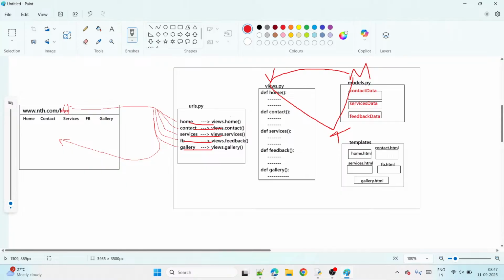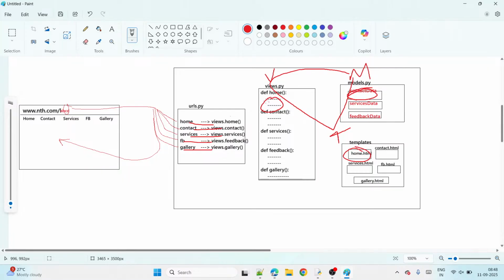Which files? Models, views, and templates files. So why views? Tell me, views are used to write the functionality. Why models? Models are used to write the database table code, and templates are used to write the presentation code. Which code? Presentation code, guys. All of you are clear now.